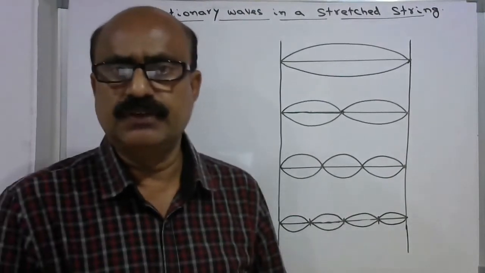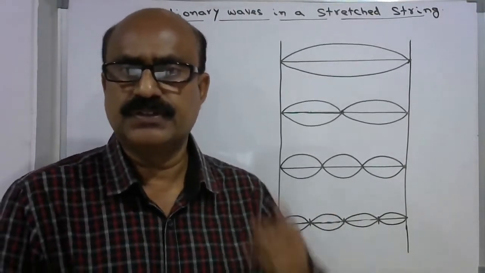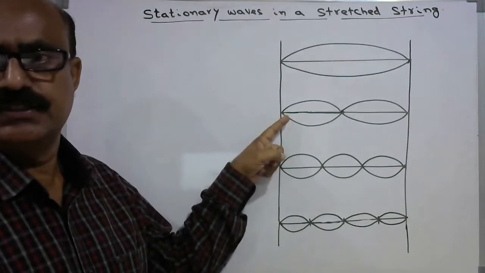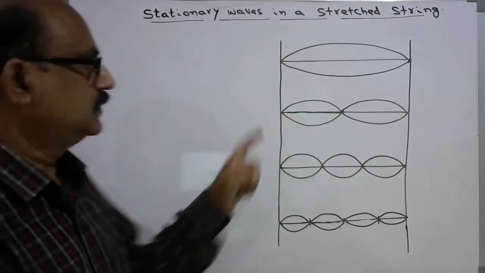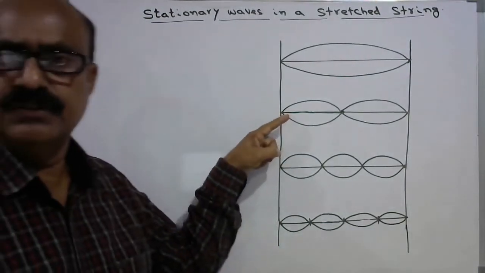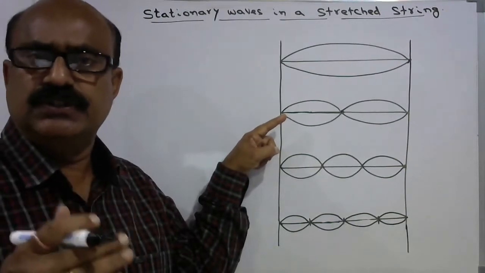The stationary waves in stretched strings. This is the second mode of vibration, which vibrates with two loops.